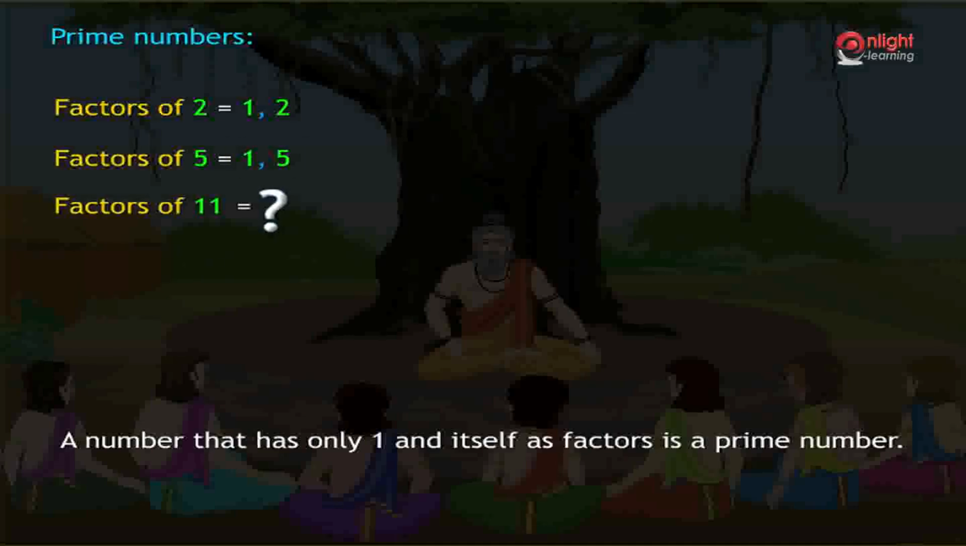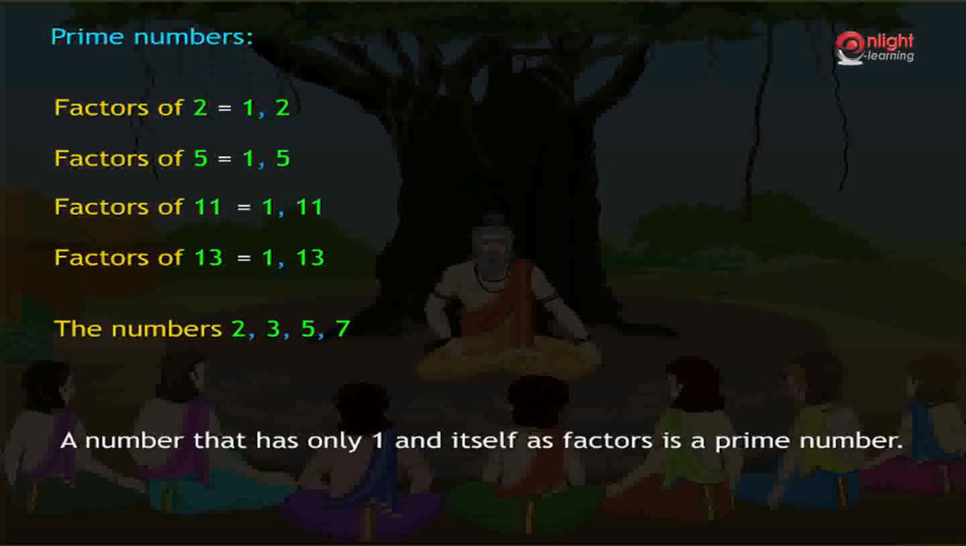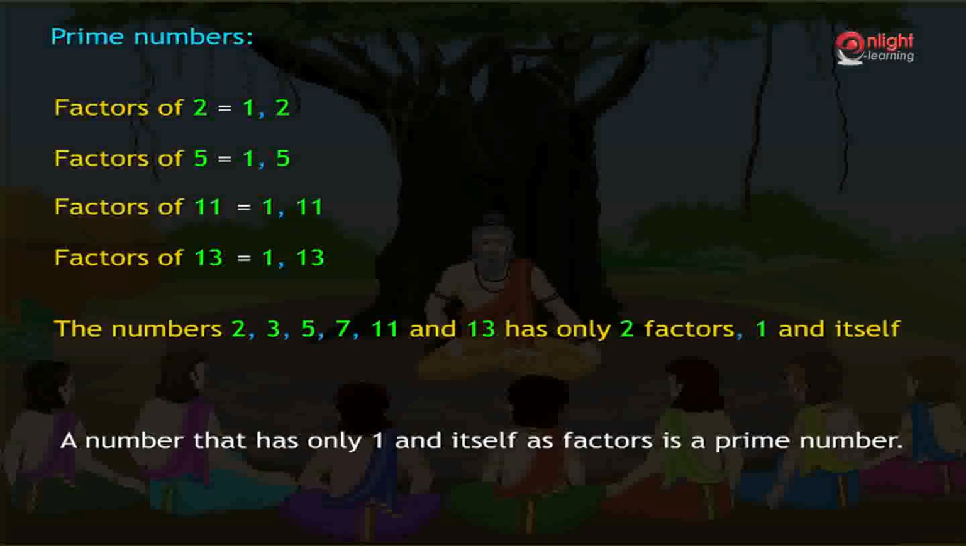What are the factors of 11? Factors of 11 are 1 and 11. So 11 also has only 1 and itself as factors, so it is also a prime number. Can you tell me the factors of 13? Factors of 13 are 1 and 13. Good. So 13 also has only 1 and itself as factors, so it is also a prime number. The numbers 2, 3, 5, 7, 11 and 13 have only 2 factors, 1 and itself. So they all are prime numbers.